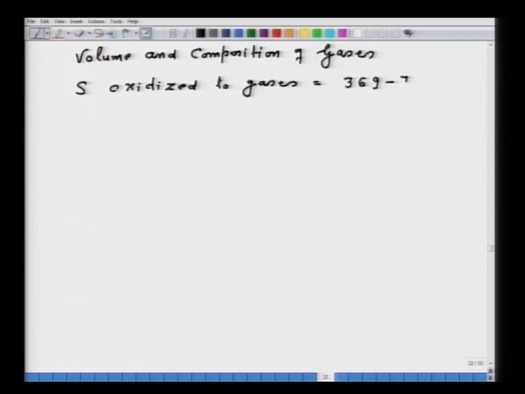In the roast product it is 79.1. So, oxidized into gases. If I divide by 32, then I will be getting 9.059 kg moles. That has gone to the gases. Now, the problem says 85% to SO2 and 15% to SO3.